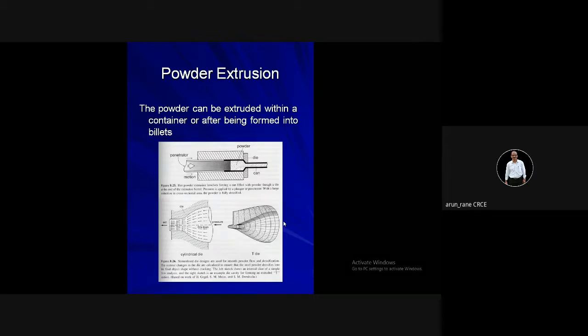Then similarly, you have powder extrusion. This is for the can, like a Pepsi can or a Coca-Cola can. So it is for this. This is a die, and this is how you get a hollow extrusion. This is a mandrel, also called the penetrator. And this is what we want.